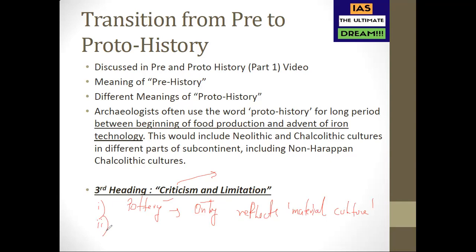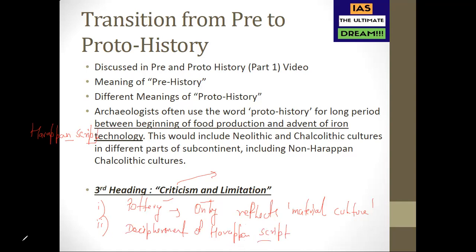Then, decipherment of the Harappan script. Remember, in Harappan culture also, so many Chalcolithic sites' materials have been found. We have not deciphered the Harappan script yet. So decipherment of the Harappan script will go a long way in understanding contact between the Harappans and their nearby non-Harappan Chalcolithic cultures, along with the subsistence pattern and their transition from pre to proto-history. This decipherment will help us a lot in knowing about the contemporary Chalcolithic culture. So this is one limitation: we have not yet deciphered the Harappan script.